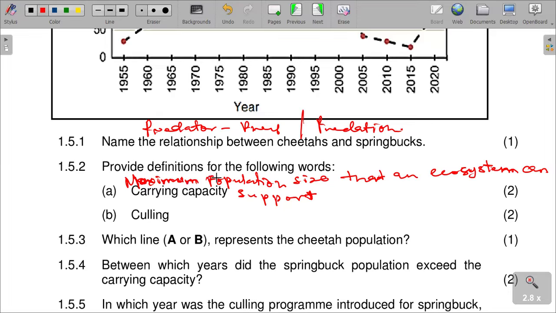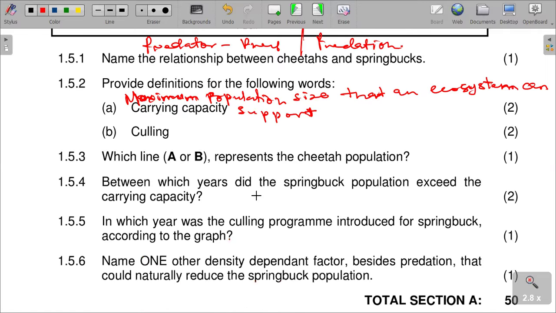Hence, the population depending on it will start to suffer, or they cannot be supported. Either they will die because of hunger, or they will just not be sustained enough.